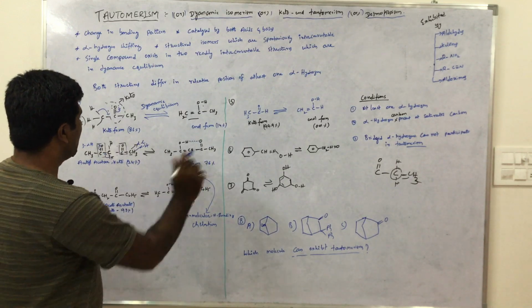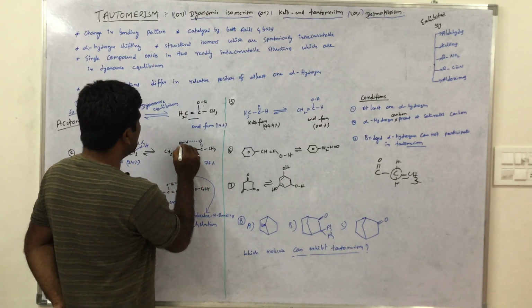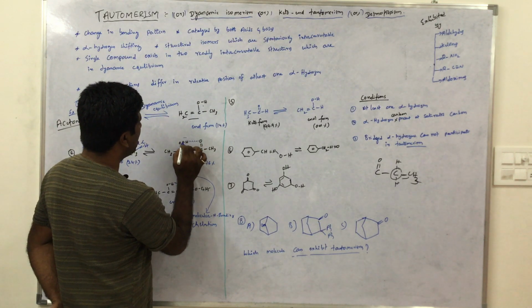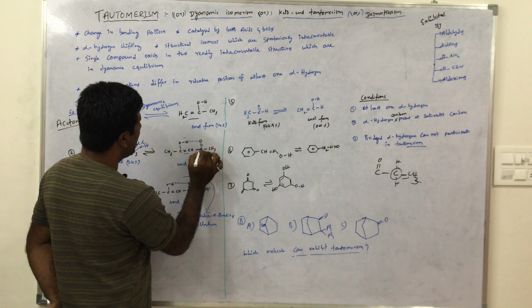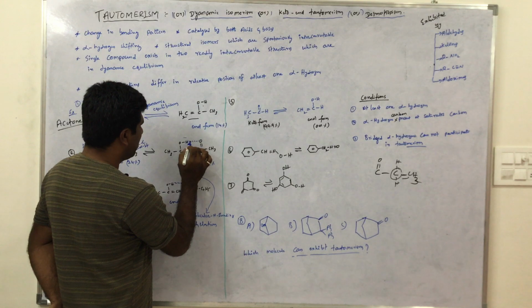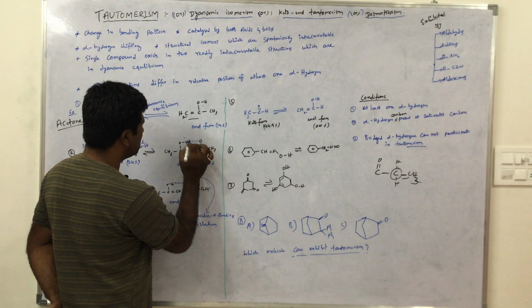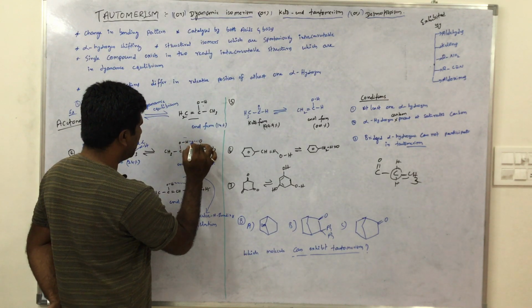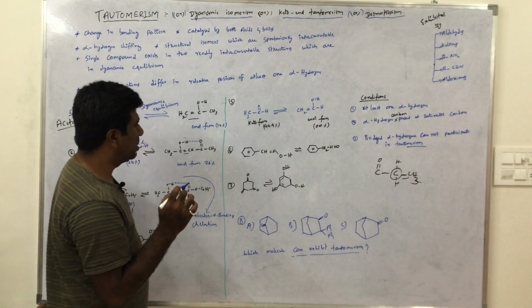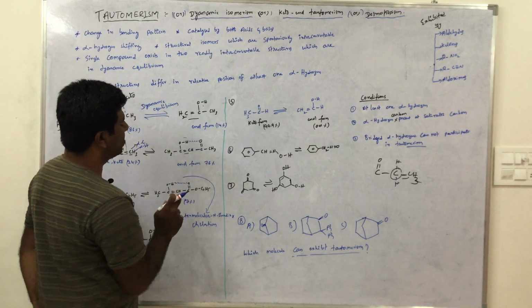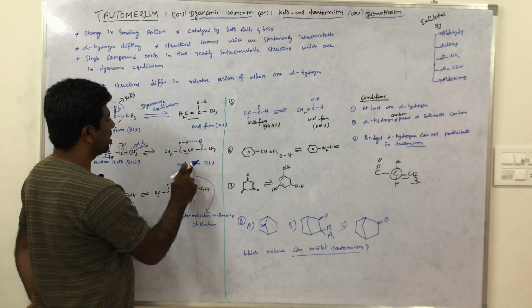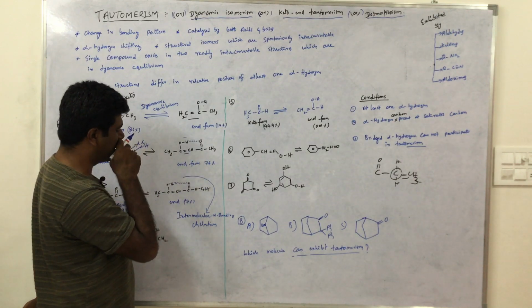Why? Because here, see, enol is formed, with an ene and an OH group, an alcohol group. The C double bond O is the regular keto group, and a bond between this hydrogen and this oxygen, a new intermolecular hydrogen bond, is formed. This is also called a chelation bond. So that's why this is more stable. Enol form is more stable, 76%.